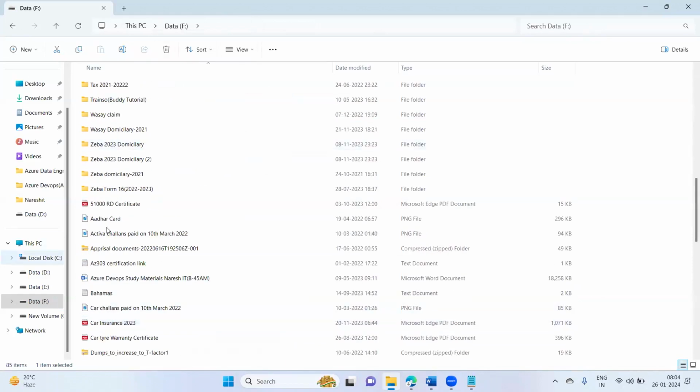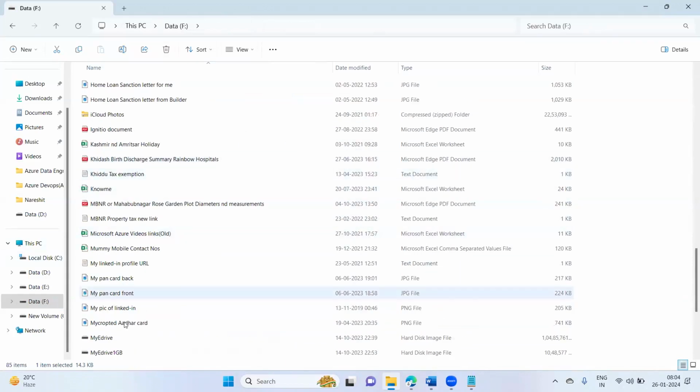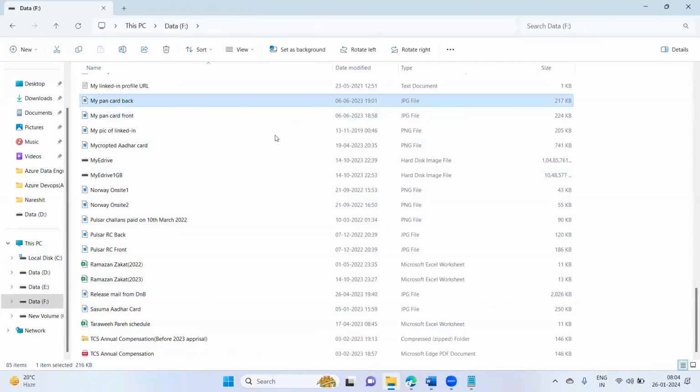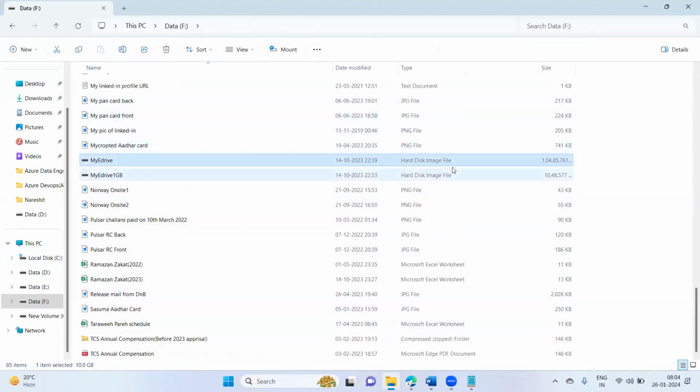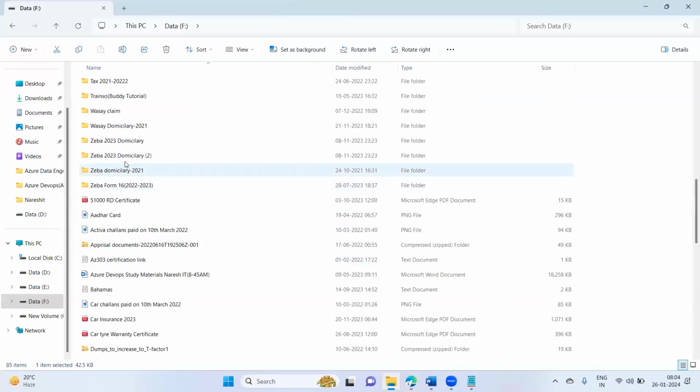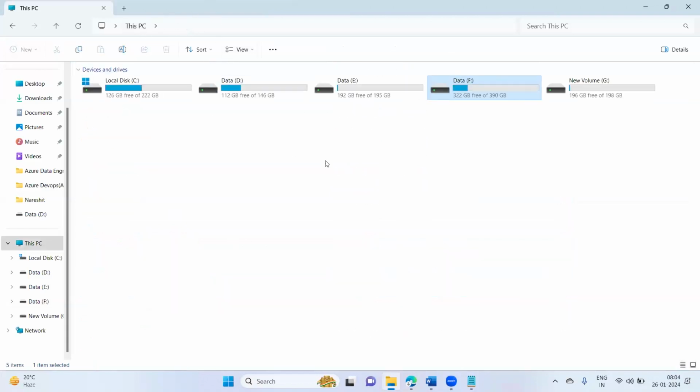JPEG means image. This is a VM disk, the hard disk. I'll show everything practically. All these things I can upload, or else I can even upload this complete disk itself. So that is what I am saying here.